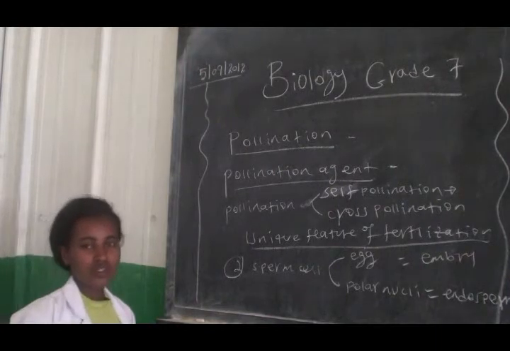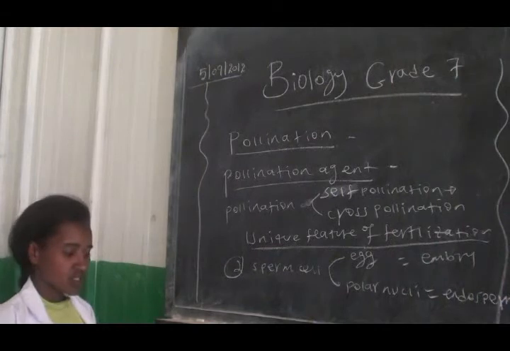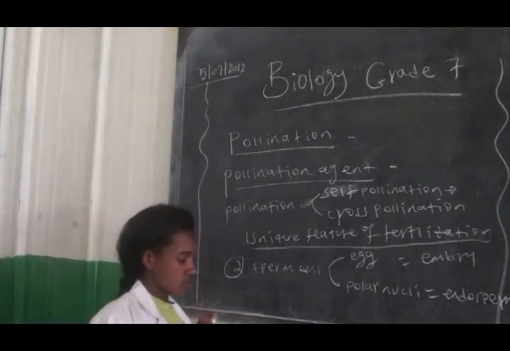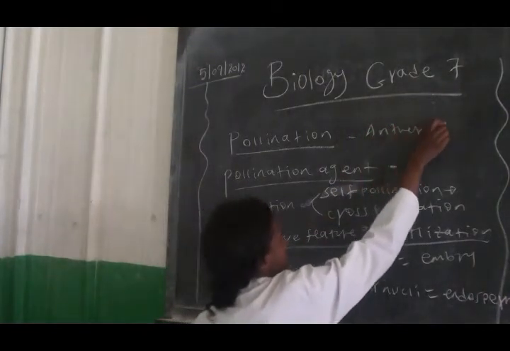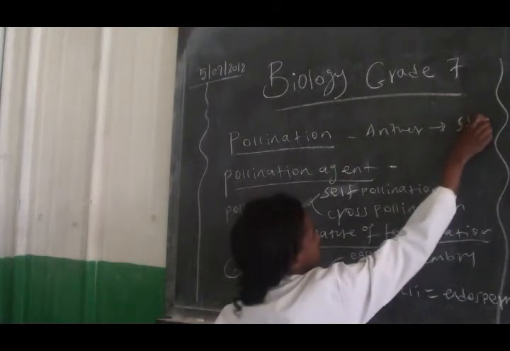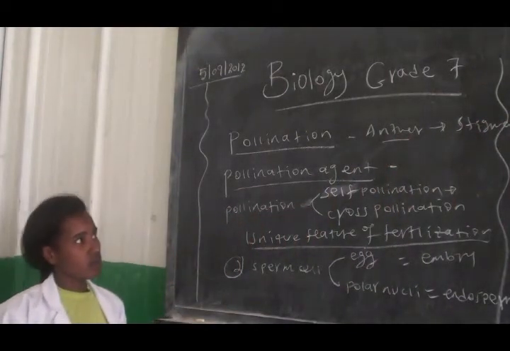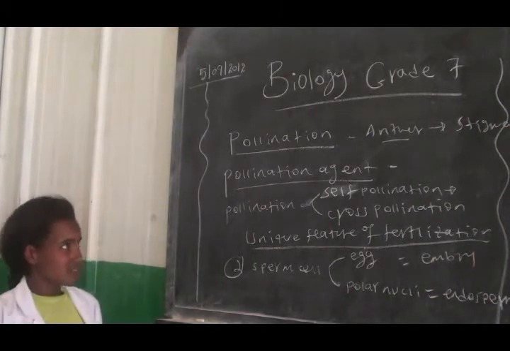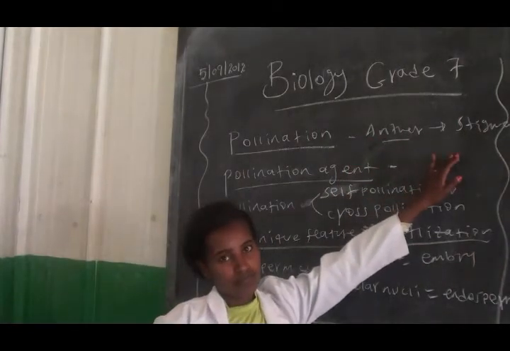So pollination always takes place from anther to stigma. As you know, the anther is the male part of the flower and the stigma is the female part of the flower.